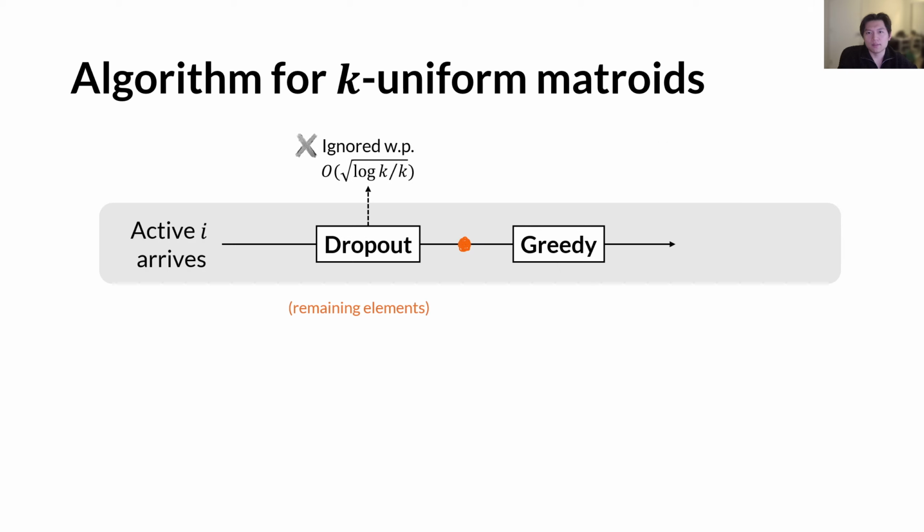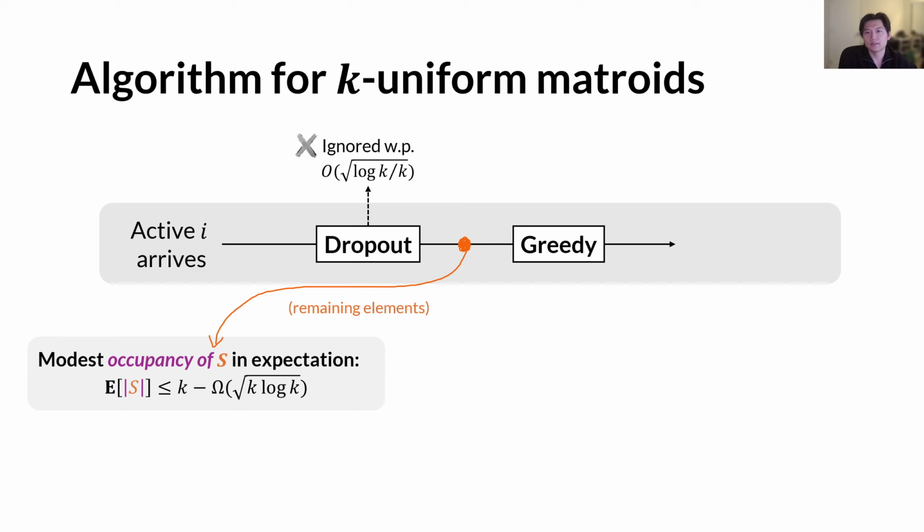And this task turns out to be fairly easy because after the dropout phase, the size of the remaining set of elements will be smaller than k by a significant margin. Note that we name this quantity occupancy, as later we're going to generalize this concept to k-fold matroid unions.